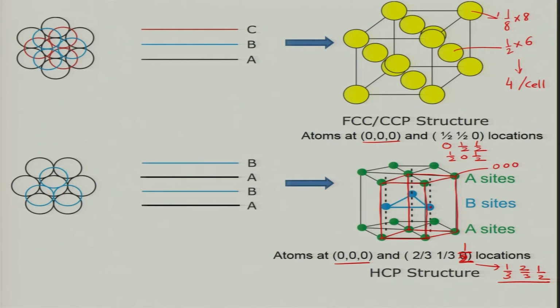Okay. So, these are the two structures that you find when you have closed packed structures, and the packing factor, if you have a monatomic crystal, is about 0.74, and this can be found easily by looking at the volume of all the atoms in one unit cell divided by the volume of the unit cell, and you will easily find the packing factor, which is a trivial exercise.